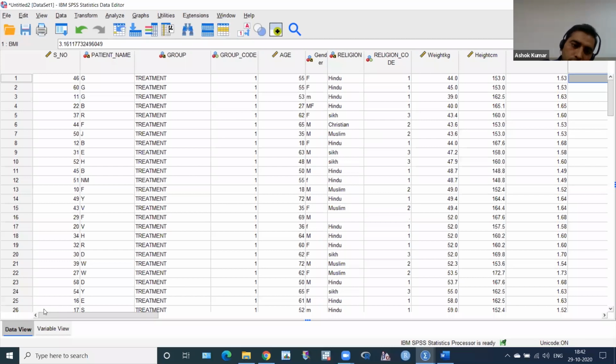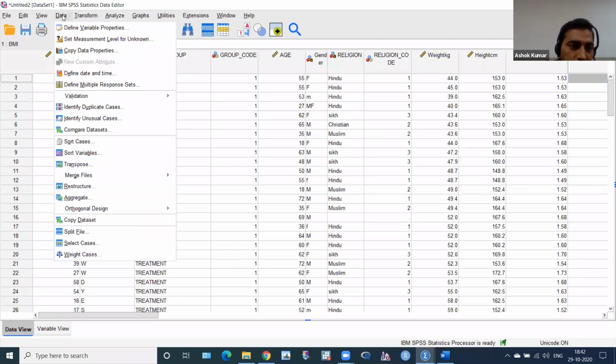Again, for repeated measure ANOVA within group, we have to split the file. And when we use the McNemar test, this is also within group, so we have to again split the file. I'll tell you all the tests after.